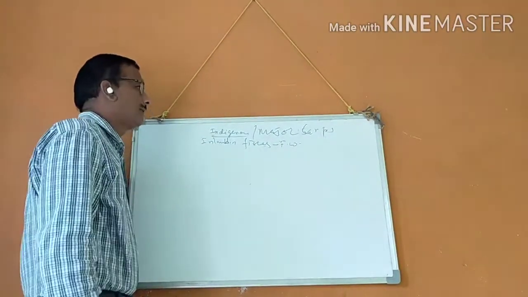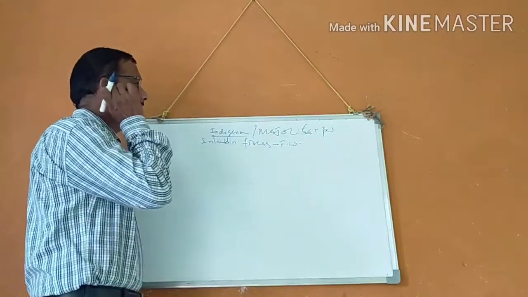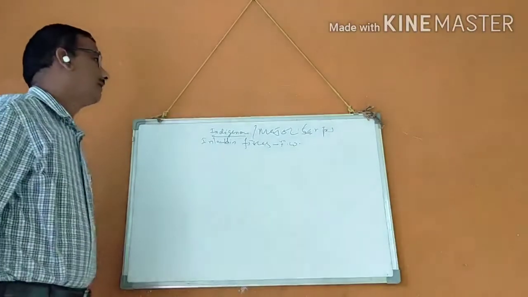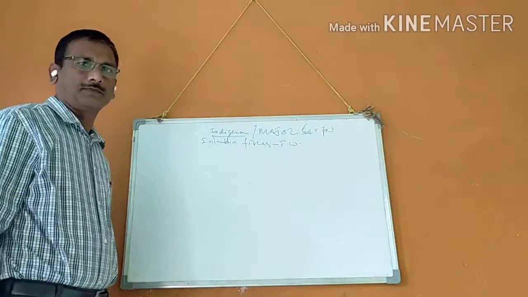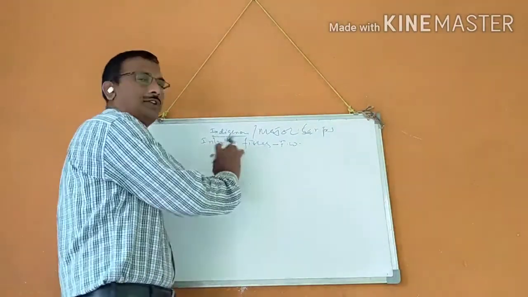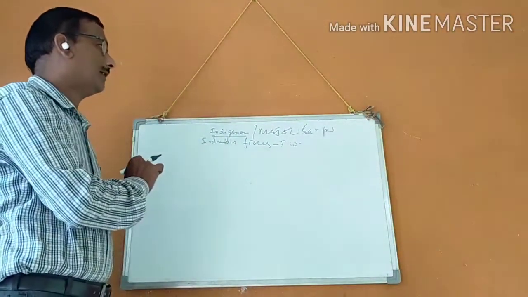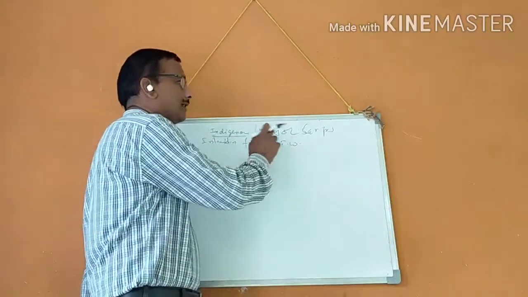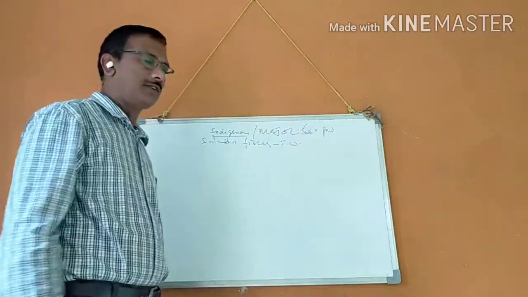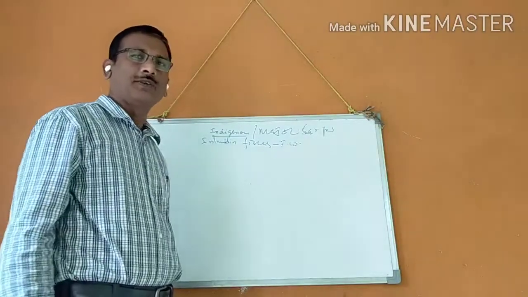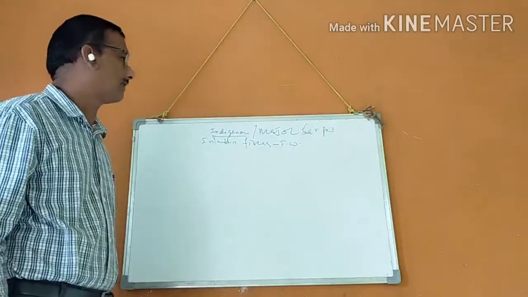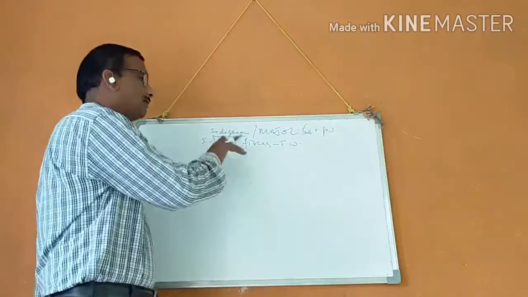Indigenous fishes are major carps, also known as inland fishes. Why indigenous major carps? Major fishes found inside fresh water, in Indian waters.